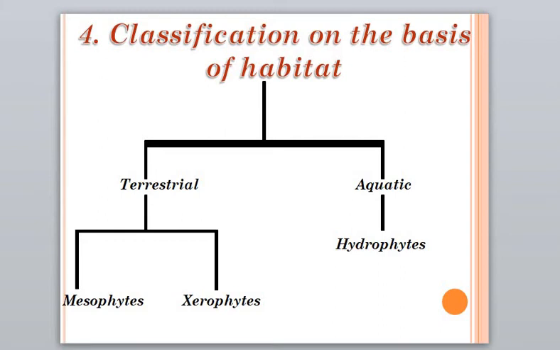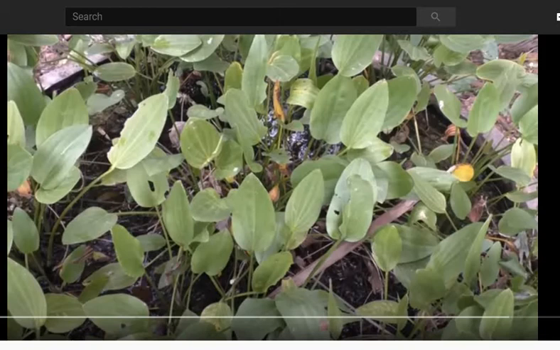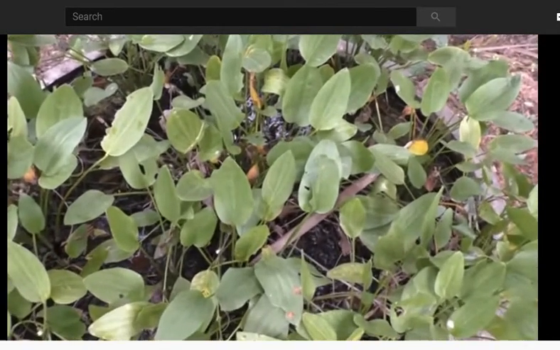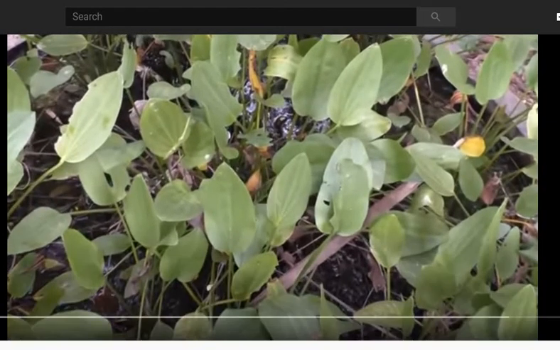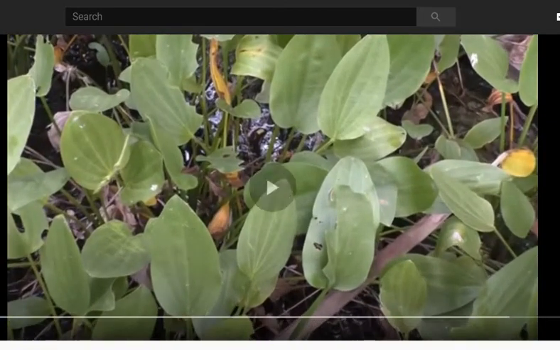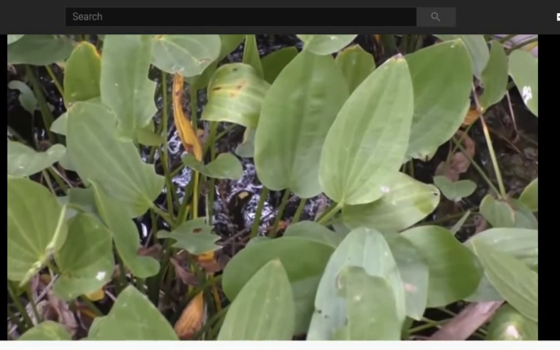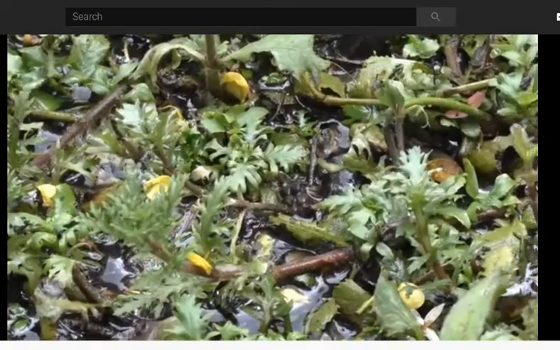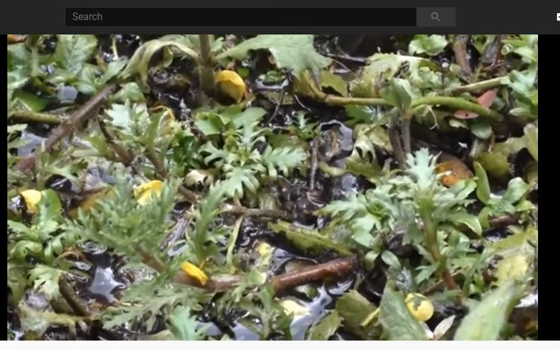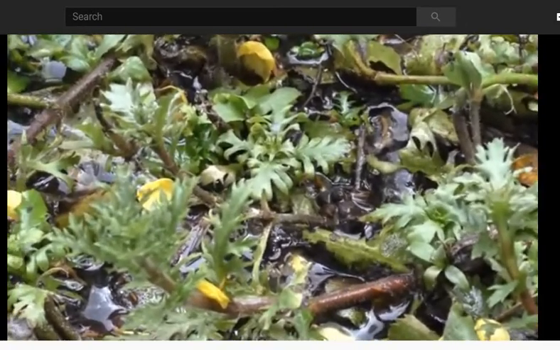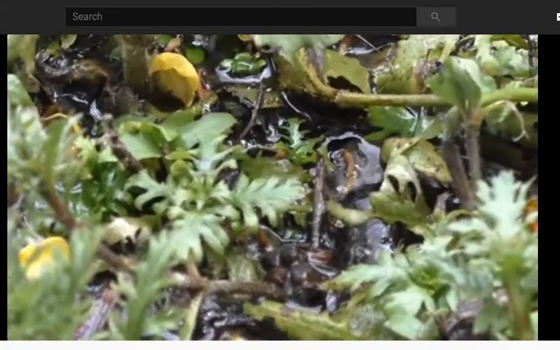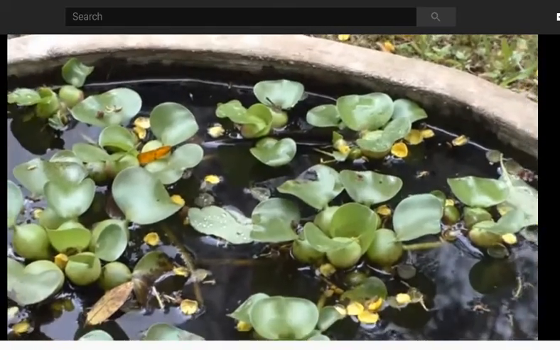Let's study the hydrophytes. These plants need a maximum amount of water, hence they grow in water. They have either very small roots or no roots at all. They bear leaves coated with a thin film. This film helps to protect them in water. Some examples of hydrophytes are lotus or water lilies.